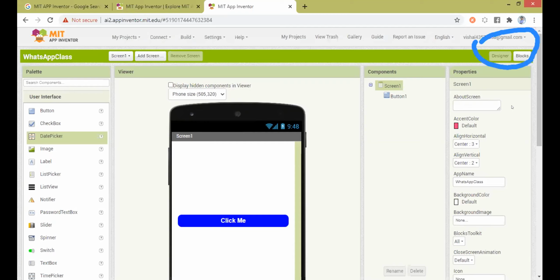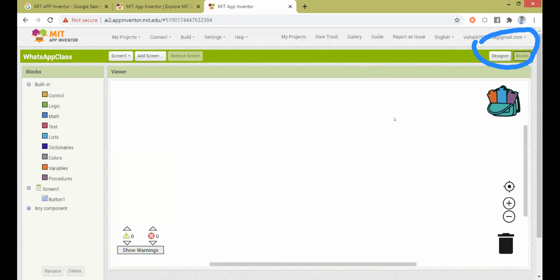If you take a closer look at the top right corner, you have two buttons known as Designer as well as Blocks. The Designer is always about how my app looks, and when I go to the Blocks section, it is all about how my app works. So Designer is about looks, Blocks is about how it works. That is the difference. Fine. So I'm just going to clear this, and let me get back.